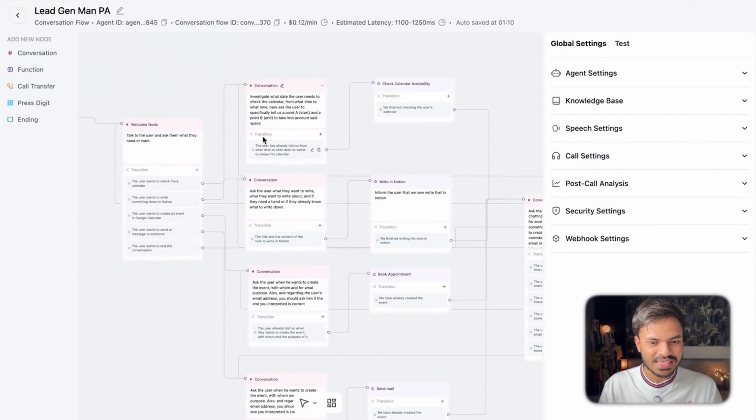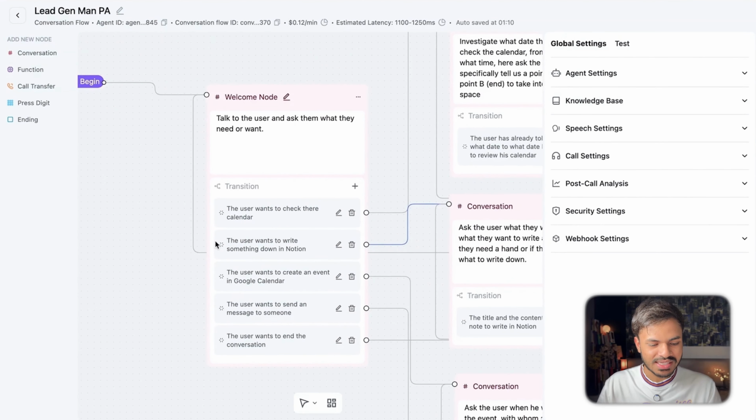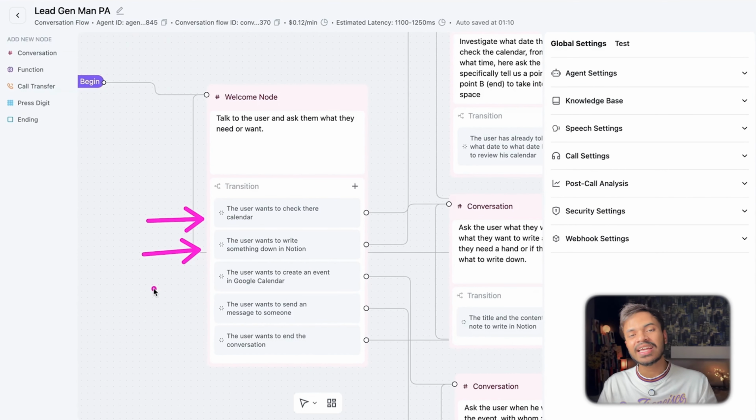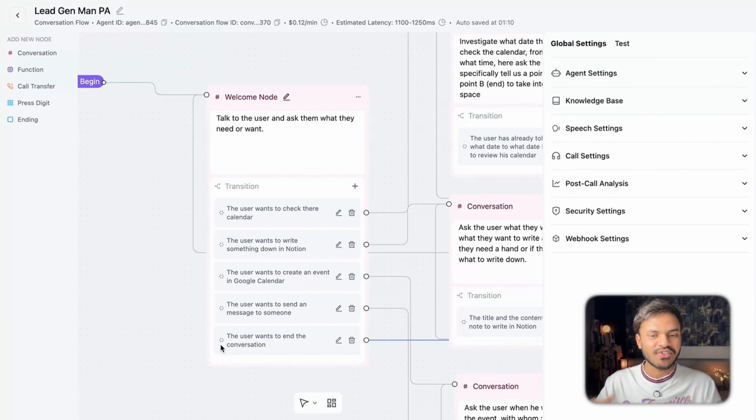Now what we are doing is simply separating out our conversation into 5 different paths. The first is if the user wants to check the calendar, if they want to write down something on Notion, as well as if they want to create an event in their Google Calendar, if they want to send out some message to anybody, which is Gmail, and if they want to end the conversation or if they want to transfer the conversation to a real human, we can do that by using this different transition.